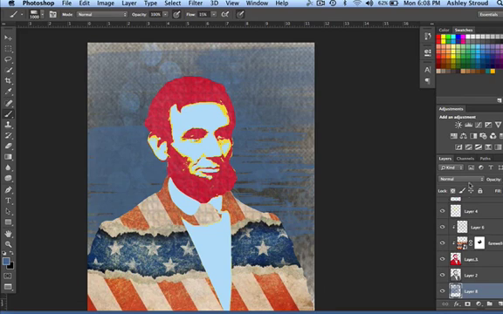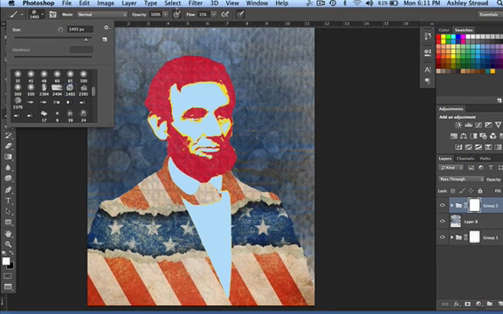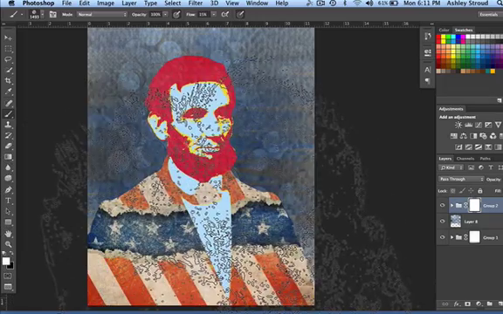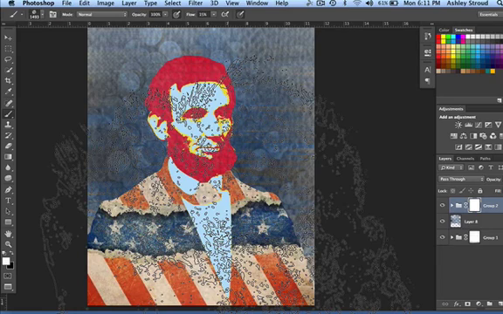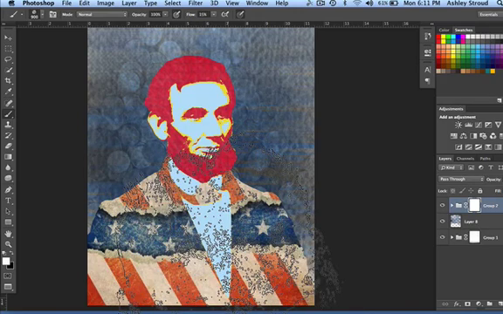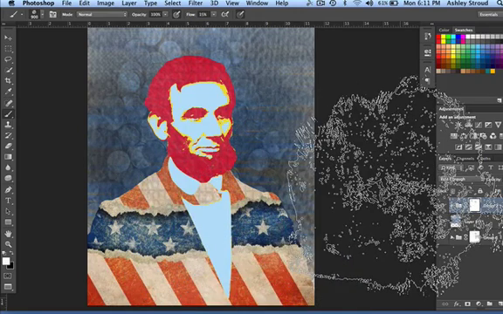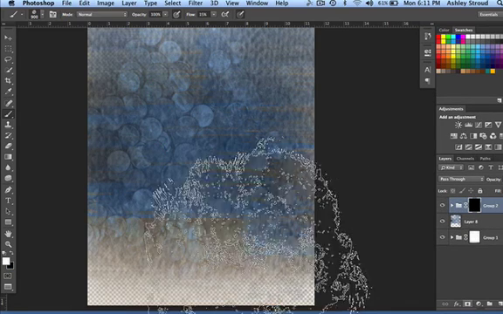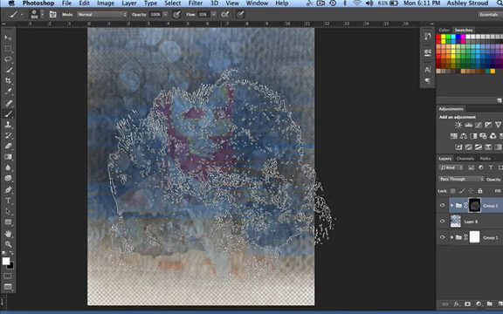Here I'm going to show you how to use the texture brush to bring an image into a picture without it being like a clipped edge. So I'm going to take Abraham Lincoln, and he is in a folder on the right, you can see, and I'm going to hold down Alt and click on the layer mask. So Abe just disappeared, but he's in that mask with black, and now I'm just going to use white with this texture brush and start painting him in.